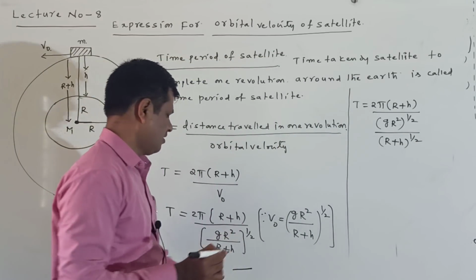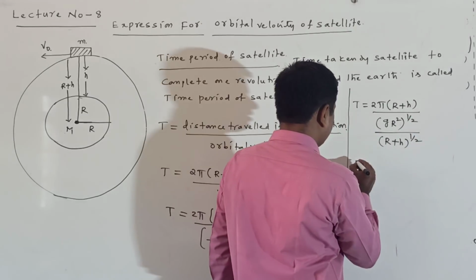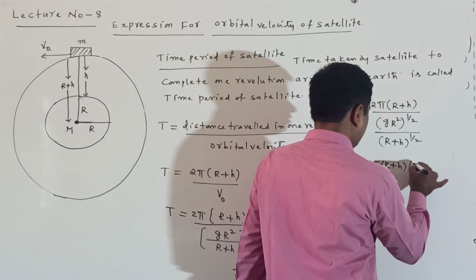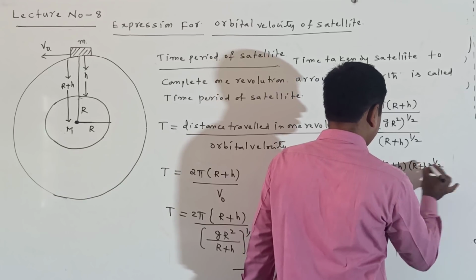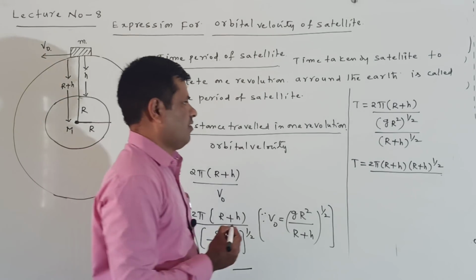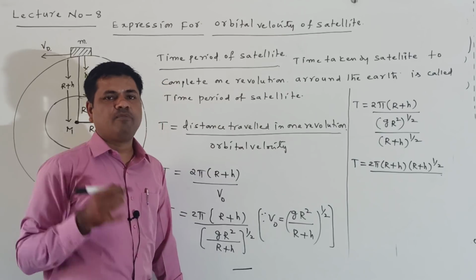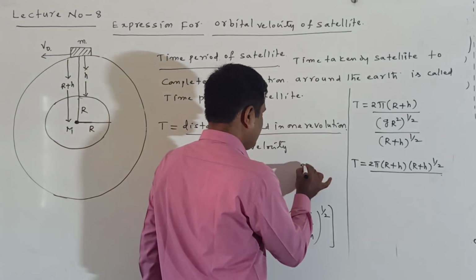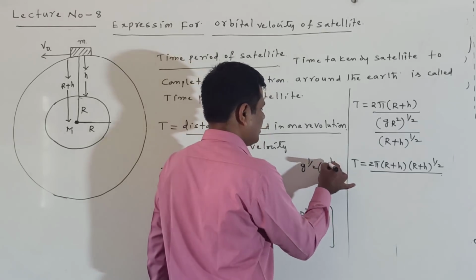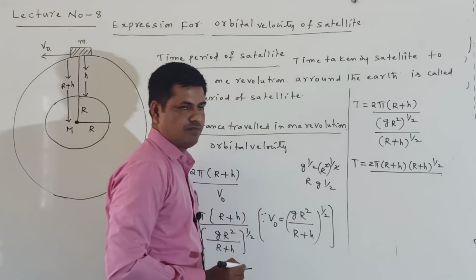I am writing the power of 1 by 2 separately for the numerator and denominator. So the numerator is 2 pi into (R plus h) whole power of 1 by 2, divided by (g R square) whole power of 1 by 2. That is g power of 1 by 2 into R square whole power of 1 by 2. Here the square root cancels, and we get R into g power of 1 by 2.